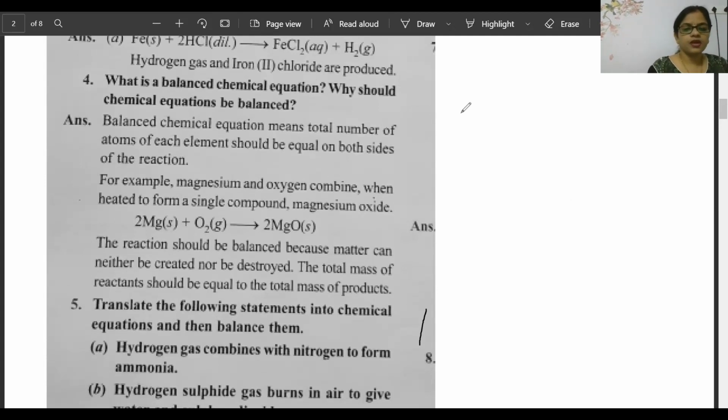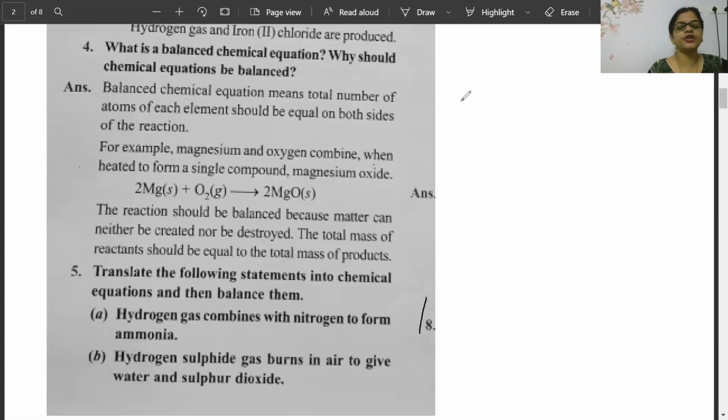Now, second one. Hydrogen sulfide gas burns in air to give water and sulfur dioxide. Quickly, hydrogen sulfide H2S, when it reacts with oxygen, will give water and sulfur dioxide, SO2. Wow, Pranjal, you are also correct. H2S gas plus 3O2 gas gives SO2 plus 2H2O. Is it balanced, beta? Hydrogen is 2, 2. Very good. Sulfur, so exactly, the answer is absolutely correct.